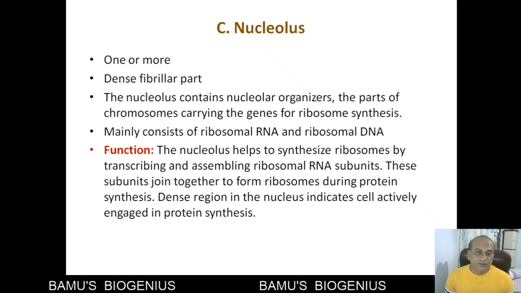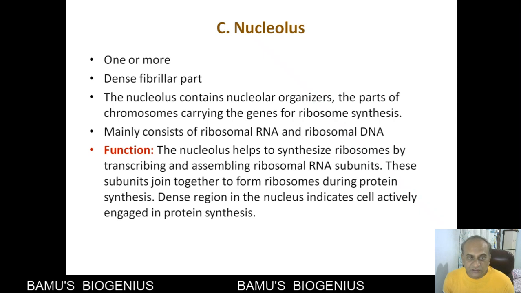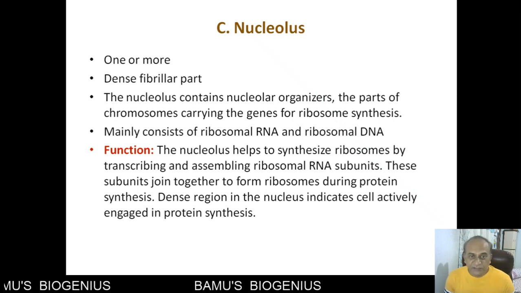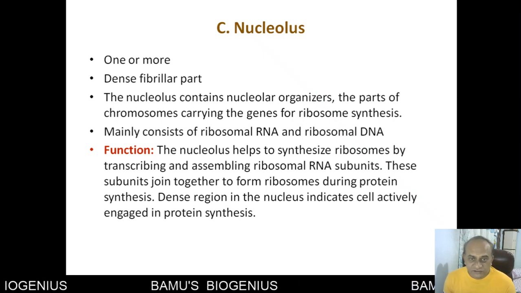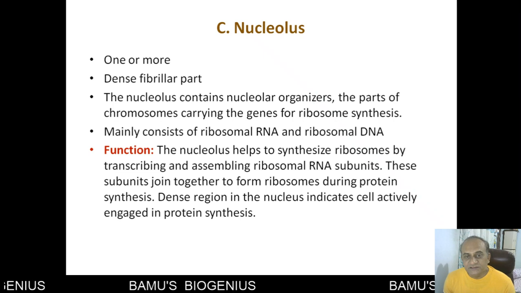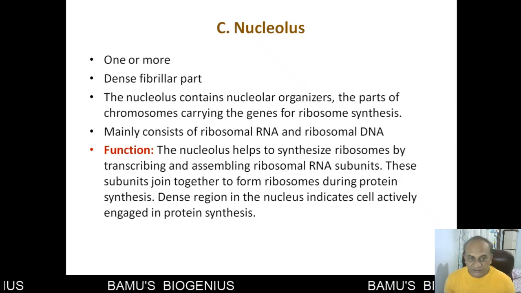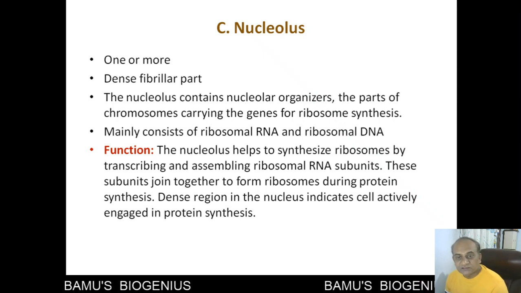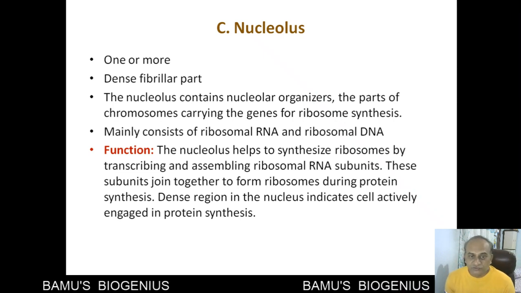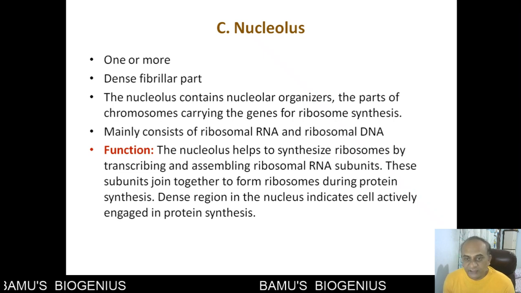So this nucleolar organizer is specially meant for the ribosomal RNA, which is synthesized from the ribosomal DNA. Now, the function of a nucleolus is to help in synthesizing ribosomes and assembling the ribosomal subunits.